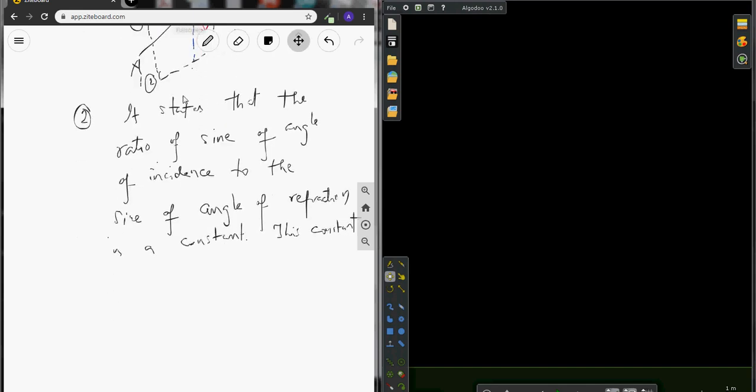This constant is called refractive index. It can be absolute or it can be relative.